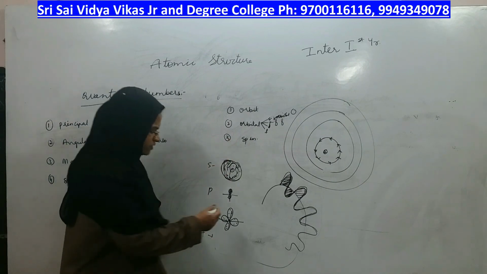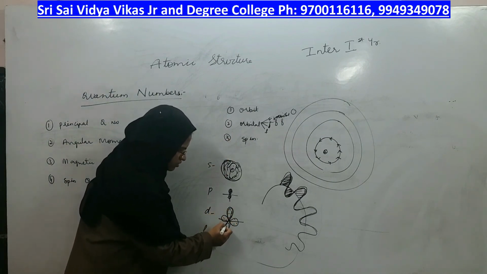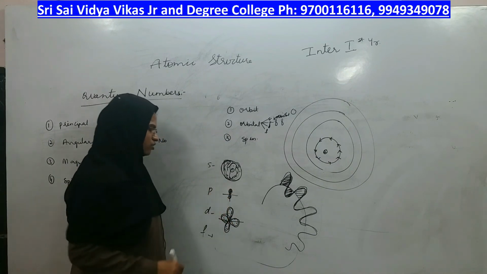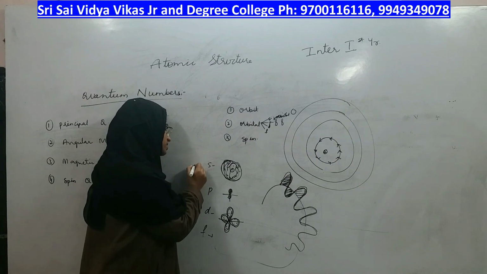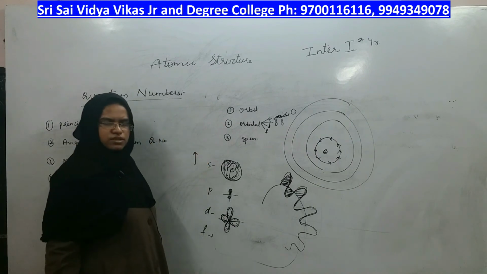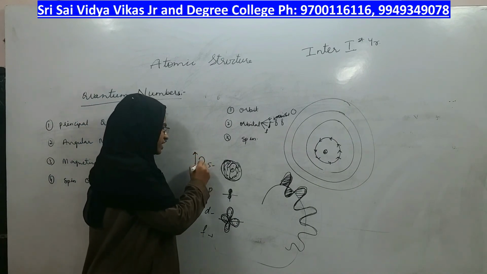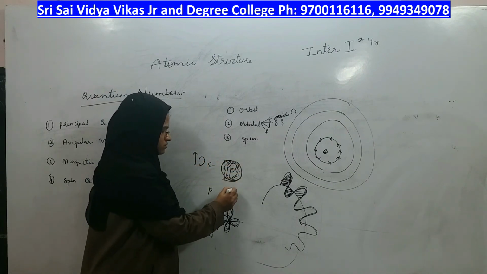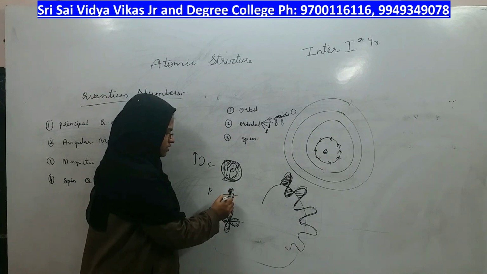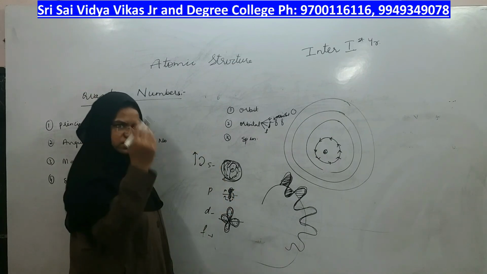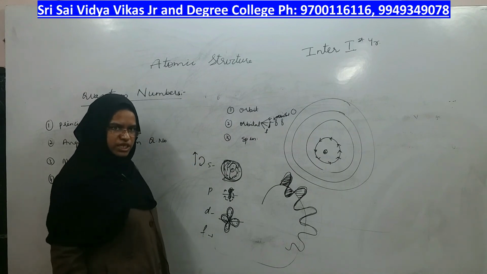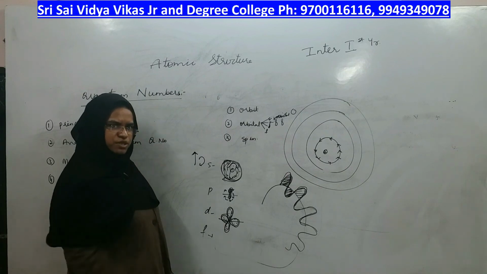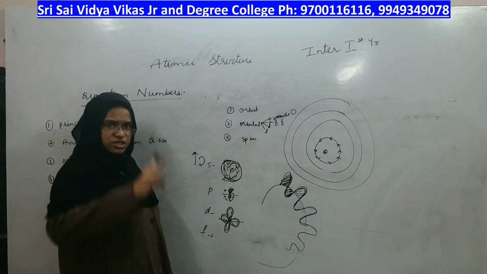Next, if this is the area in which the electron has more chance, inside that colored area, is the electron rotating clockwise? Spin means the direction in which it is rotating.